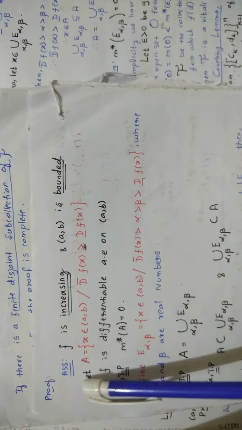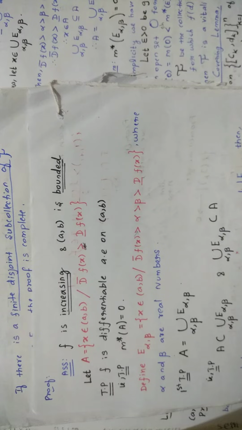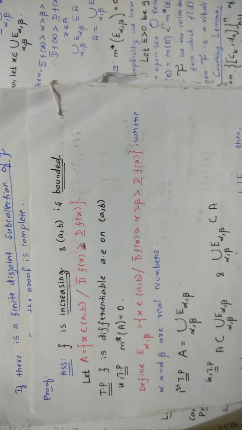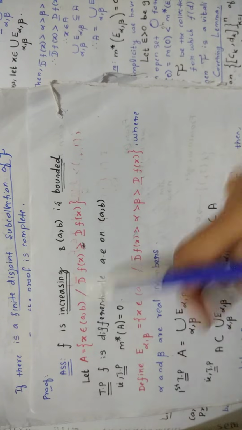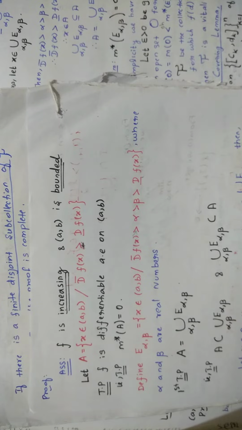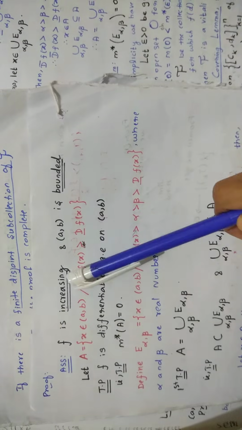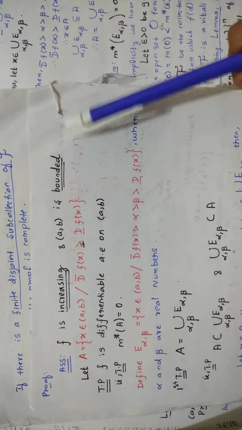So here you can see the proof. First, in the statement they have given you f is monotone. I told you that if f is monotone, there arise two cases, f is monotonic increasing and monotonic decreasing. Here you are assuming f is monotonic increasing, that is, f is increasing. That is why here you write: assume f is increasing. And in the question they have given you an open interval a comma b, and you are saying that the open interval a comma b is bounded. So these conditions you are assuming to prove this theorem.